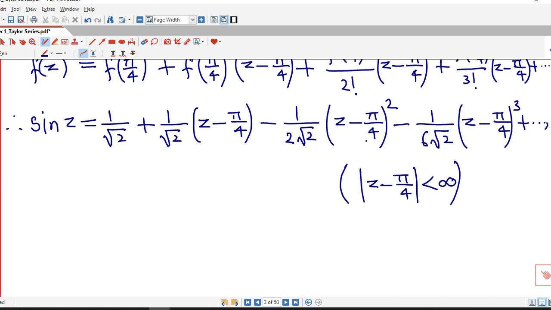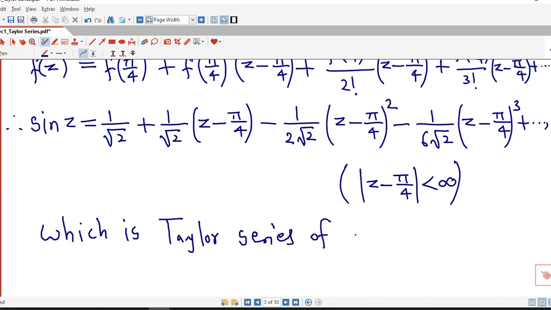This we can rewrite by taking 1 by root 2 common, or we can keep it as it is. So this is the Taylor series of sin z in powers of z minus pi by 4.